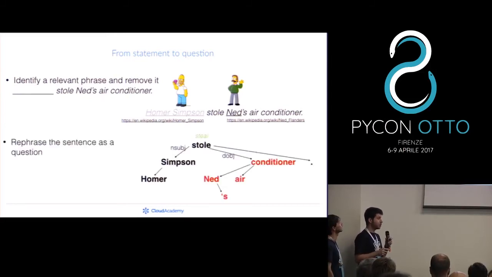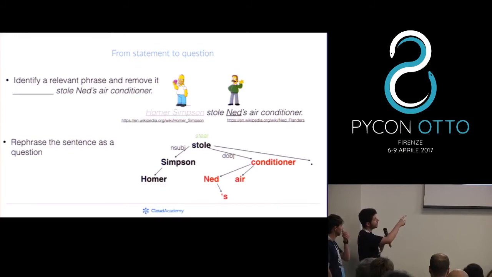One more thing, a bit more complicated, and for which we need the syntax analysis from Google. Up to now, we have used just the entity extraction. If we want to also use the syntax analysis, we can, first of all, get the tree. This is the dependency tree. I drew it so it's much uglier than the one you saw on the Google demo, but the idea is the same. You have parts of the sentence which depend on other parts of the sentence, and if you remove one of these, you also want to remove all those that depend on it, because otherwise the sentence is not going to sound correct anymore.